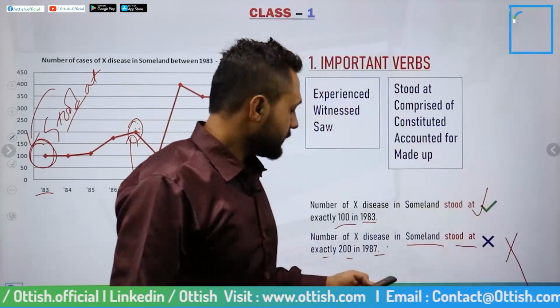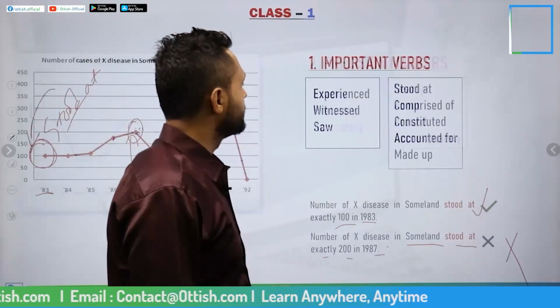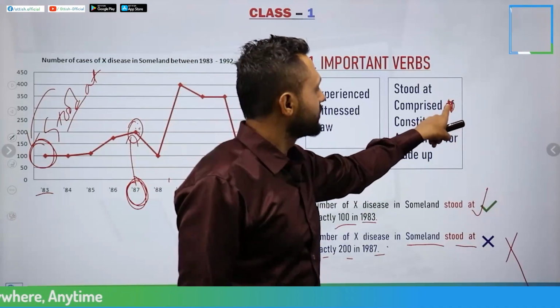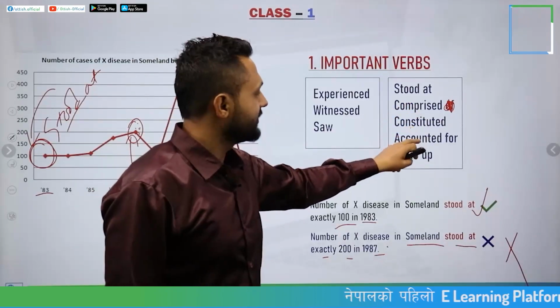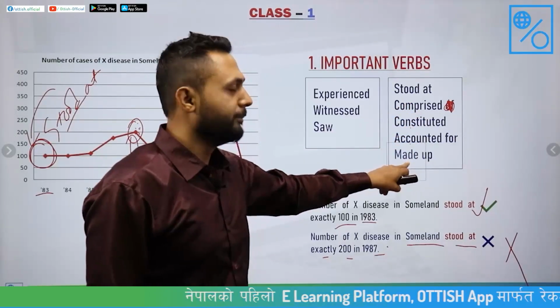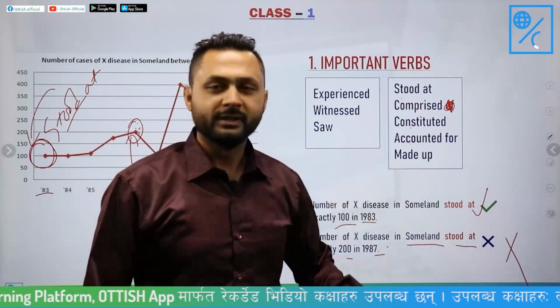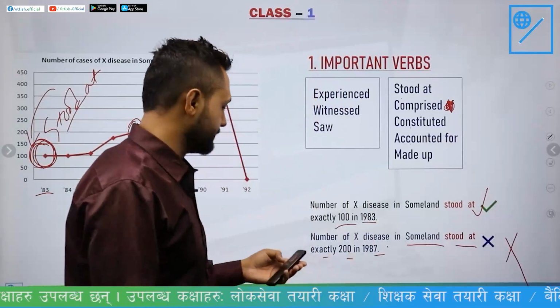Now, except stood at, you can use these words: comprised. I don't want you to use "comprised of", just write comprised. So you can use comprised, constituted, accounted for, and made up anywhere you want. But stood at should be written only to explain the initial data. Now let's move forward.